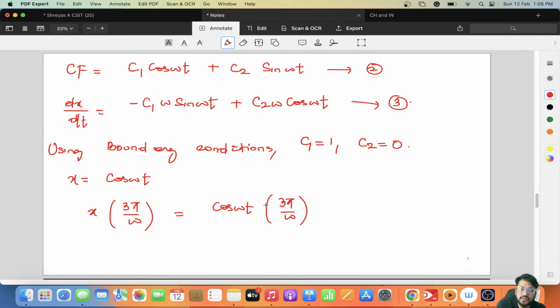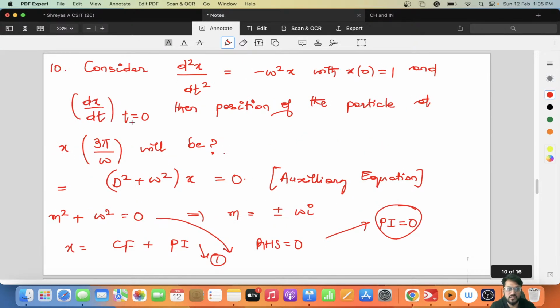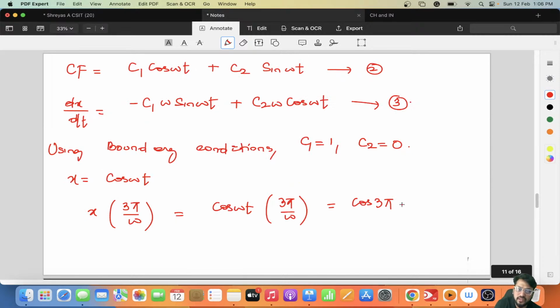Omega gets cancelled, right? So I'm left with cos 3 pi. T is 0 again, because t is given here as 0. So this goes to be cos 3 pi, which is nothing but minus 1. What is cos 3 pi? Cos 3 pi is nothing but minus 1.